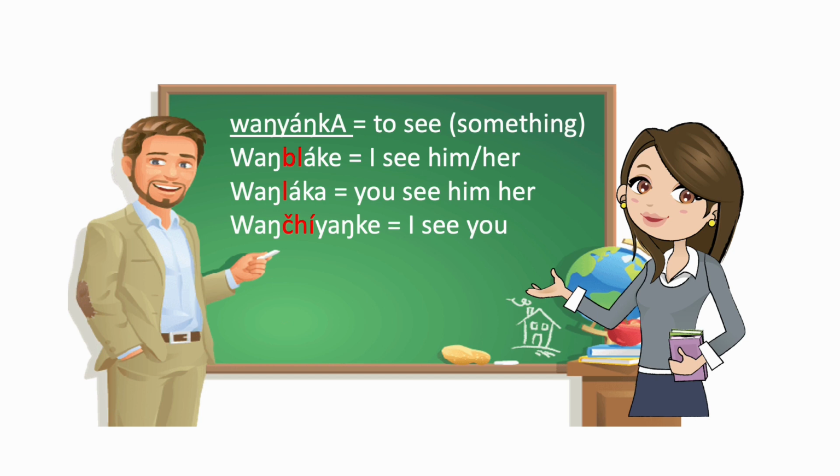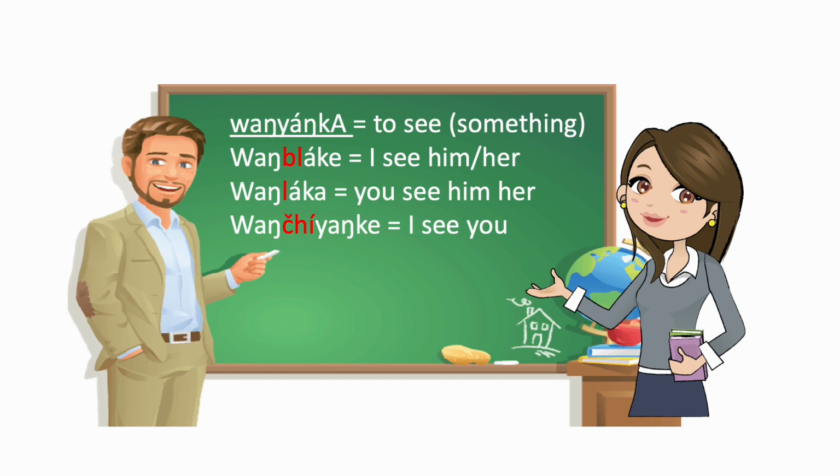And in our other verb that we learned in level 1, we learned that we had to add wa to that verb to make it "I do the verb." So wayanka is a different class of verbs, and so it takes a different conjugation to make it "I do the verb." In this verb, it's going to be BL, wamblake, I see him or her.